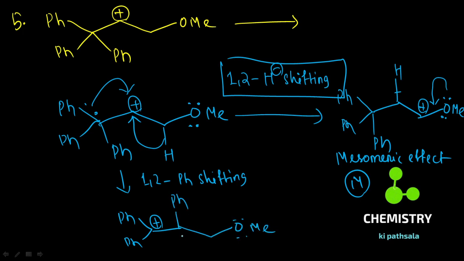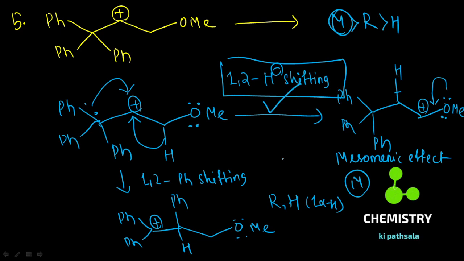Now you observe this carbocation is stabilized by resonance and hyperconjugation by 1 alpha hydrogen. Now you know very well that mesomeric effect dominates over resonance and dominates over hyperconjugation. So therefore this is the case of 1,2-hydride shifting, not 1,2-phenyl shifting. Clear? Now coming to question number 6.